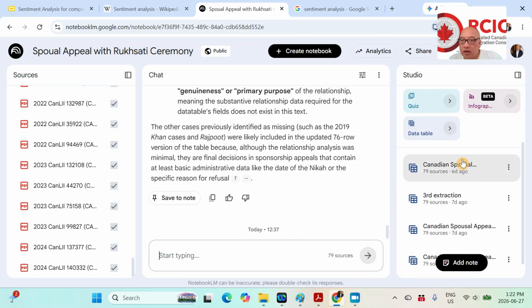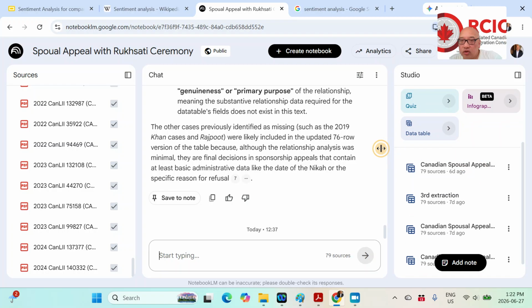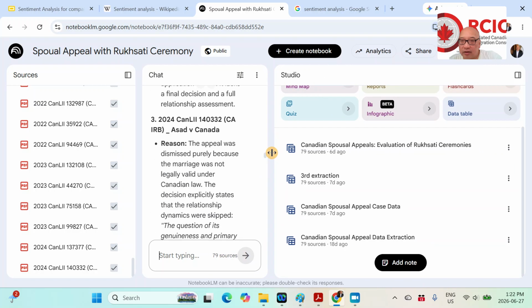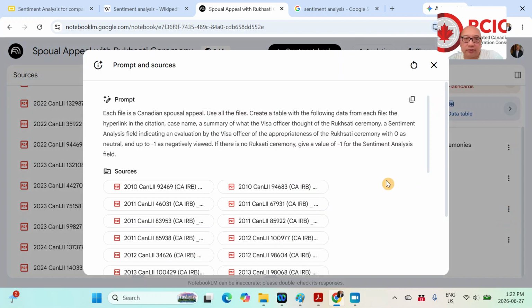Let me just expand this a bit. I think it's this one. All right, I'm going to click on the three dots and show you the view prompts and sources. So here's the prompt, and the part that I want to highlight is this.